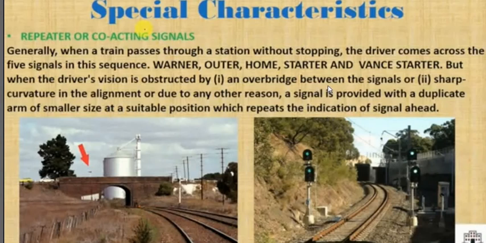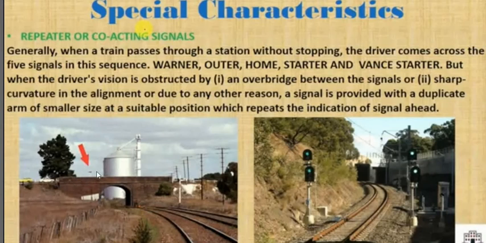Simple. For example, the train is moving, and the vision of the driver gets obstructed. How will it get obstructed? Suppose in this image you can see this is a bridge. Suppose there is a signal, but due to this bridge, the driver cannot see that there is a signal. So here it is a repeater signal. This red arrow is indicating a repeater signal. Whatever this signal indicates, the same thing will be indicated in the other signal also. It is the coacting signal of this.